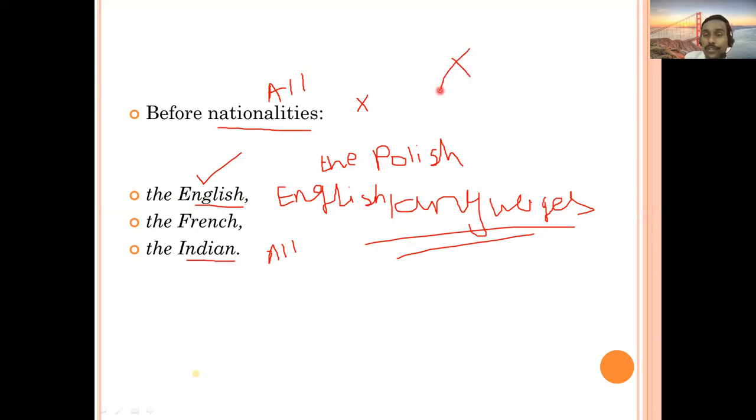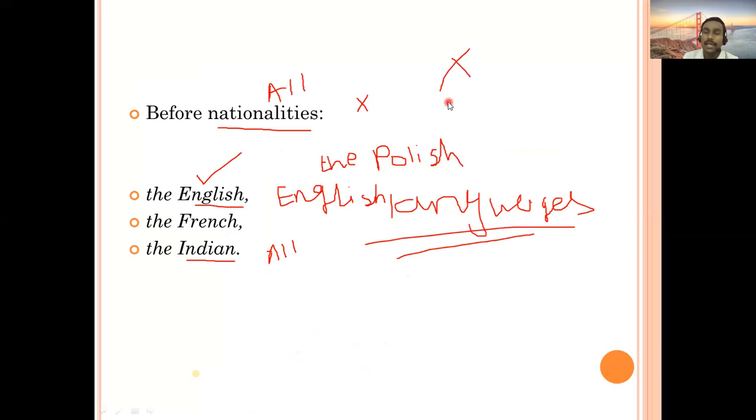So before language, no articles. For all languages, it is not the English, the French, or the German, or the Marathi, or the Hindi. Before names of languages, no article will be used. Okay, note down somewhere: before names of languages, no article will be used.